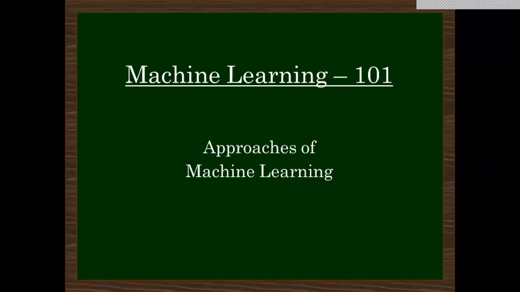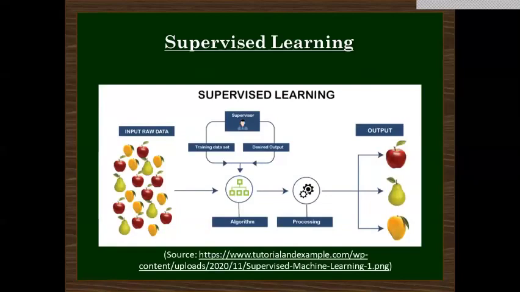So, machine learning approaches are broadly classified into four categories, which are supervised learning. It is one of the most common and easy to use algorithms, and the machines are trained using well labeled training data. So, it is basically a certain tag or description present in the data set. It is a type of technique in which the machines are trained using labeled data, and its main objective is to find a mapping function to map the input variable to the output variable.